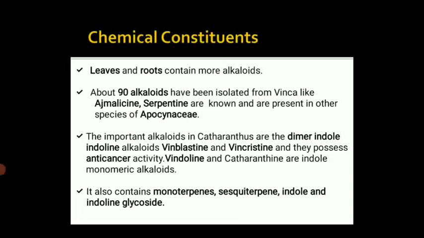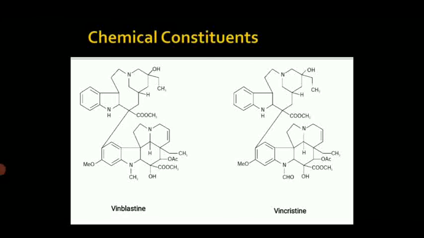Vindoline and catharanthine are indole monomeric alkaloids. It also contains monoterpenes, sesquiterpenes, and indole and indoline glycosides. The chemical structures of vinblastine and vincristine are as shown in the figure.